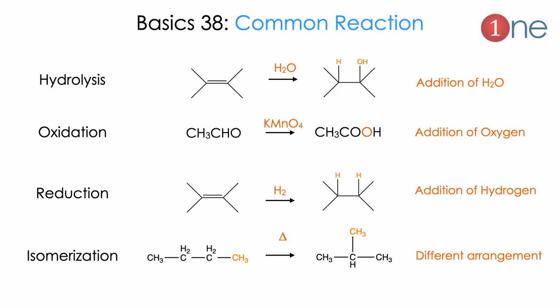The reduction means the addition of hydrogen. The addition of hydrogen means you are adding a reducing agent that supplies the hydrogen, and the hydrogens are added straight away. Isomerization means switching of atoms inside the molecule without changing the molecular formula. Normally it is a different arrangement of the atoms. So hydrolysis, oxidation, reduction and isomerization you should know.